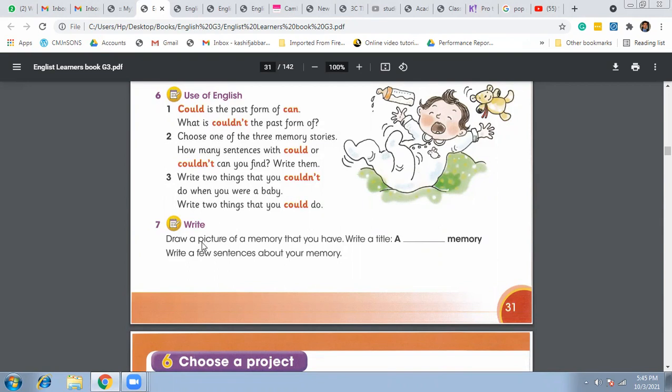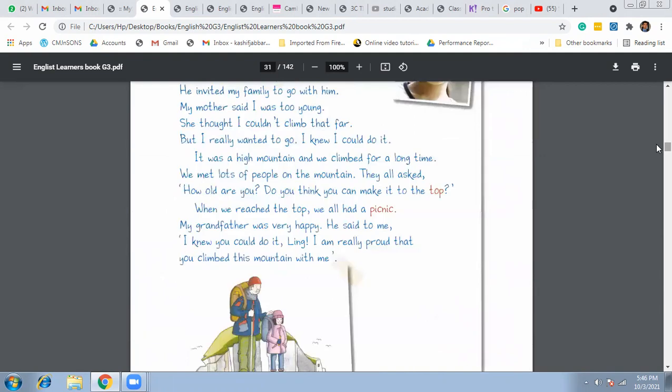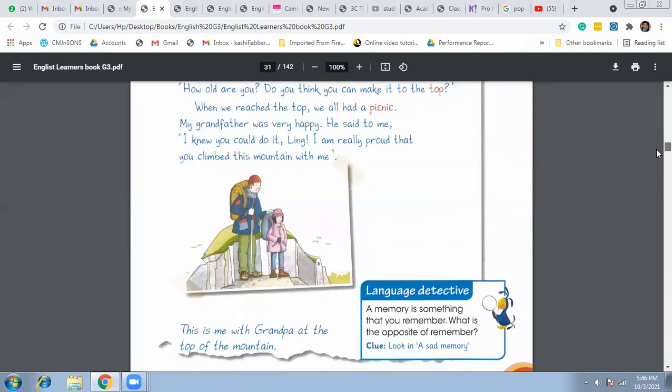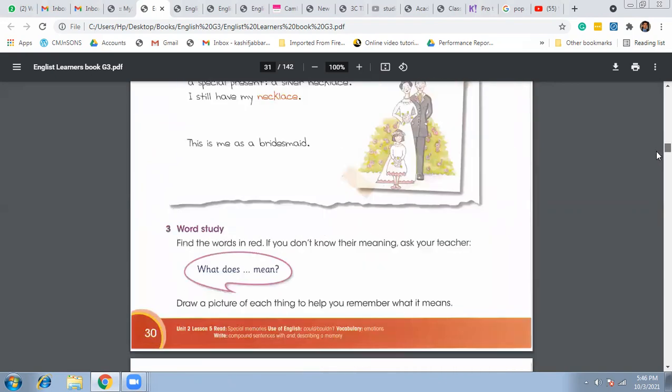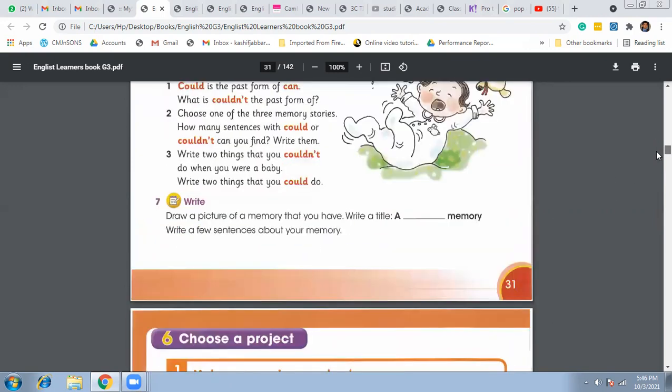And the seventh question: draw a picture of a memory that you have. Like you have seen the pictures here. With each memory, we have pictures in the book. Like you see this picture of Bruno, then the picture of grandpa and the girl, then the picture of the bridesmaid with the bride and groom. You can draw a picture and write a title of that memory, that it's a happy memory or a sad memory or a proud memory, and write a few sentences about that memory as well.